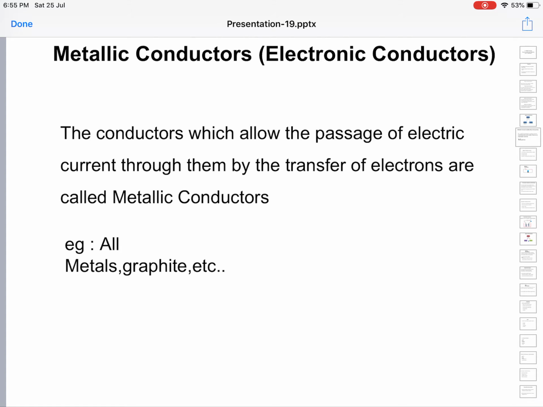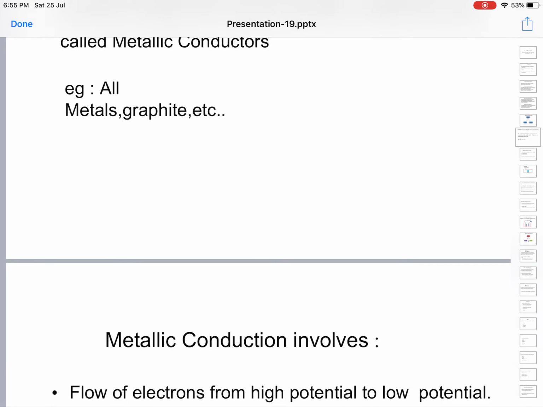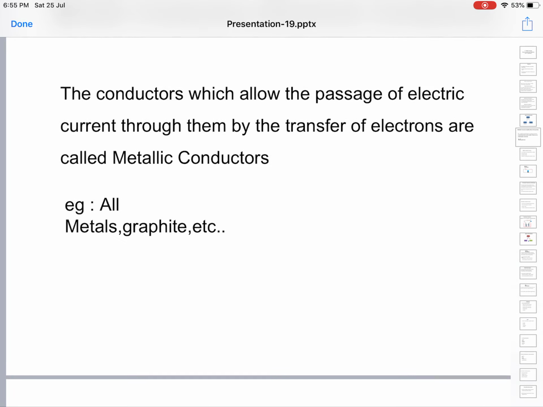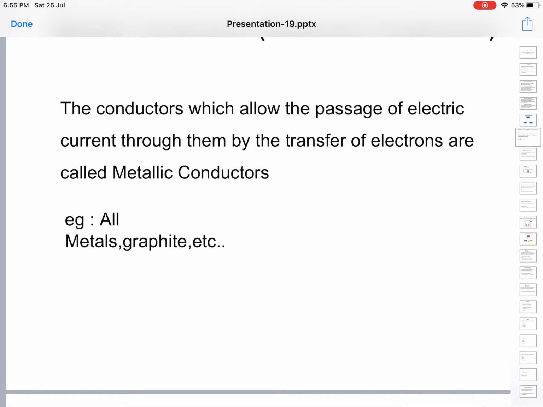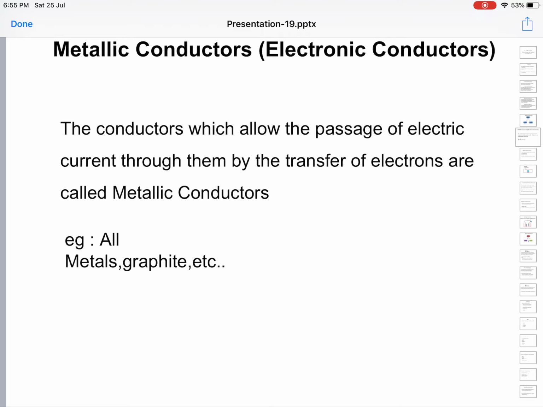Since here we consider electrons as simple massless bodies, we will consider electrons only as unit charges. The movement of electrons will not constitute any transfer of mass. We consider it only as movement of charge from one point to another point.